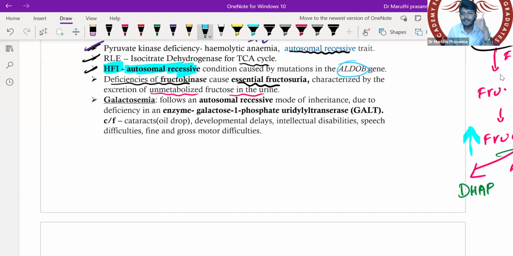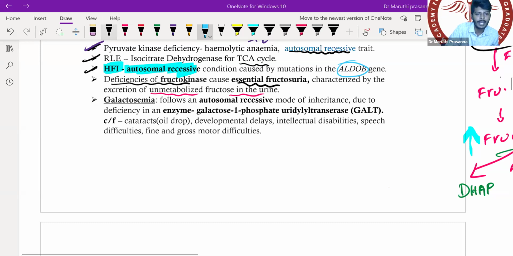So what is the enzyme deficient in essential fructosuria? Everybody repeat quickly: essential fructosuria is caused by deficiency of which enzyme? Fructokinase. Hereditary fructose intolerance, HFI, is caused by which enzyme deficiency? Aldolase B deficiency. Do not get confused between these two. All right, let's go to the next one.